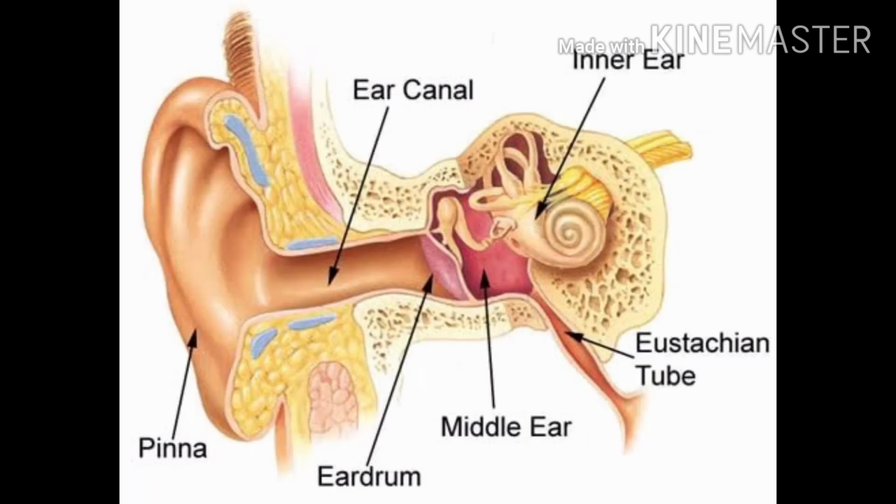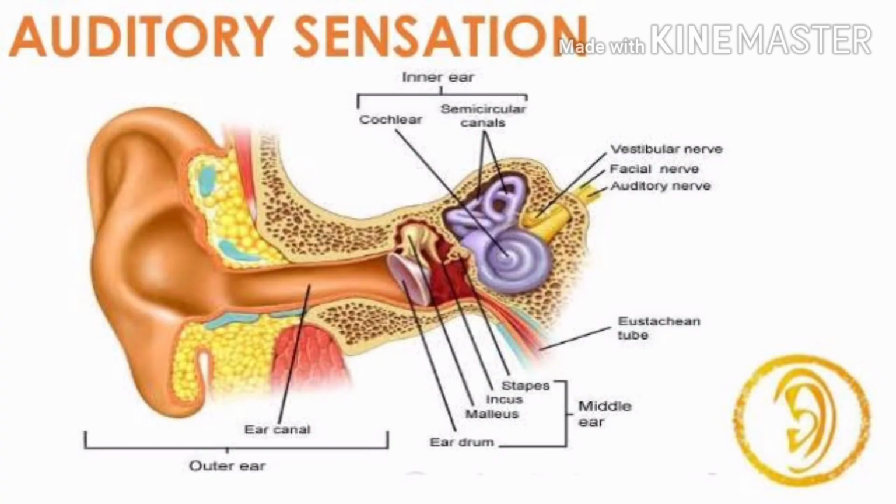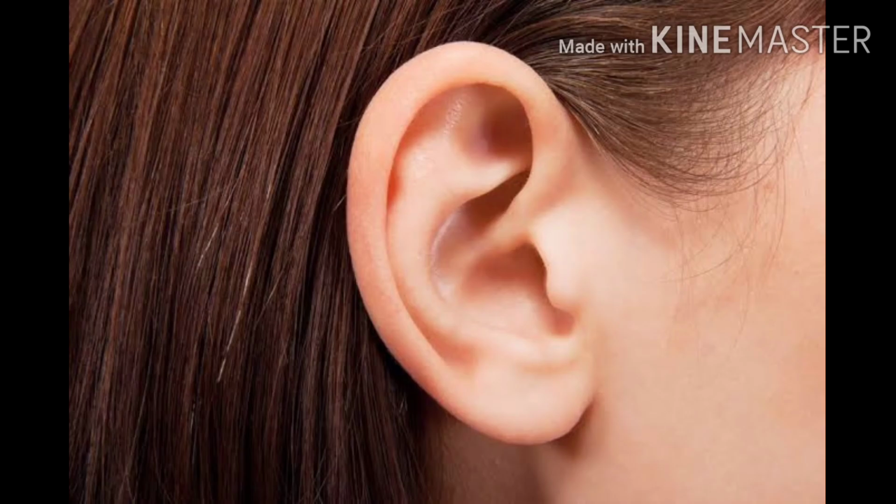First one is the outer ear called the pinna. Second one is the auditory canal. Third one is the eardrum. Fourth, semicircular canals and cochlea, vestibular nerves, cochlear nerves, and the sacculus and ventriculus. Ear: apart from hearing, the ear helps in maintaining the equilibrium of our body.